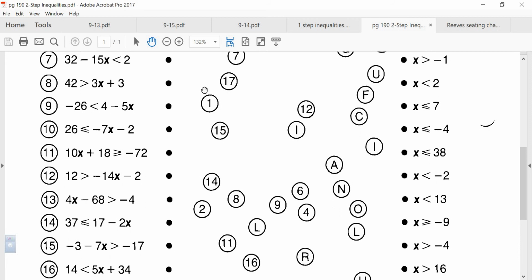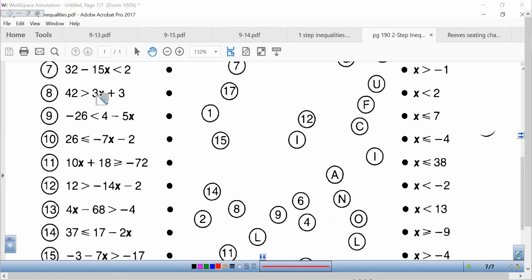All right, how about number 8? Number 8, 42 is greater than 3x plus 3. Again, the first thing I'm going to do is subtract away that 3 that's being added, and that's going to give me 42 minus 3, which is not going to give me 40 anything. It's going to give me 39 is greater than 3x, because 42 minus 3 is 39. Now the inverse of multiplying by 3 is dividing by 3, and that's going to give me 13 is greater than x.